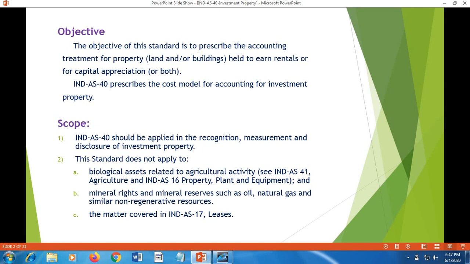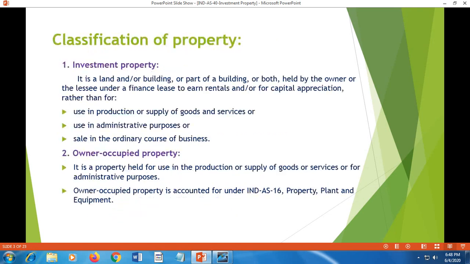The matter covered under Ind AS 17 leases. These are exclusions. Other than this, the properties are covered under Ind AS 40, wherein the purpose of holding the asset is to earn rental income or capital appreciation in the long run.